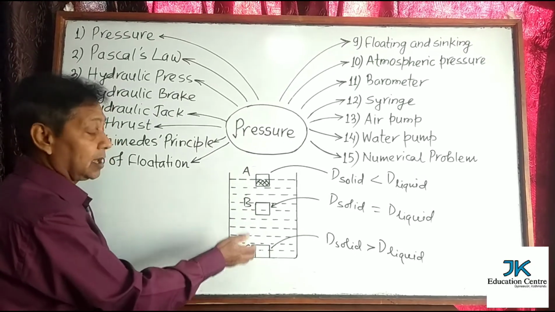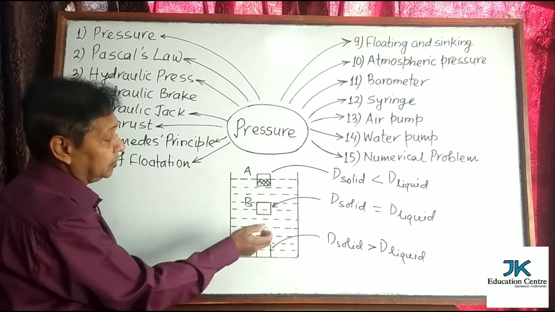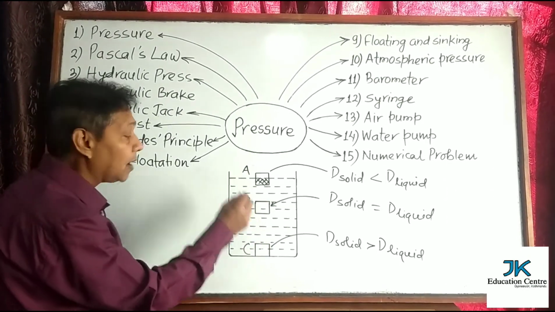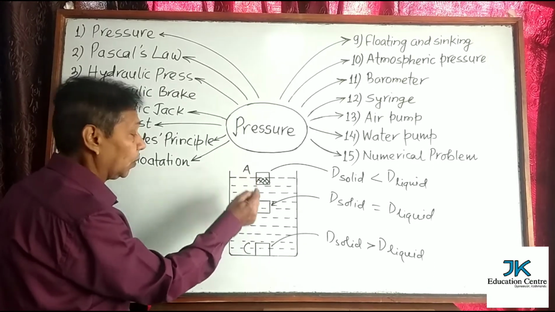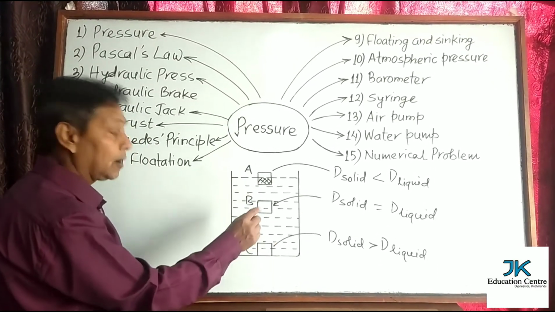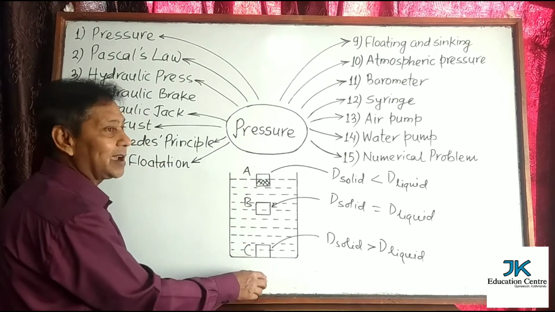In the case of C, how is it heavier than B? It is heavier than B because the upthrust is equal in A and B, but upthrust neutralized the weight of B, while it cannot neutralize the weight of C. That's why C is landed at the bottom.